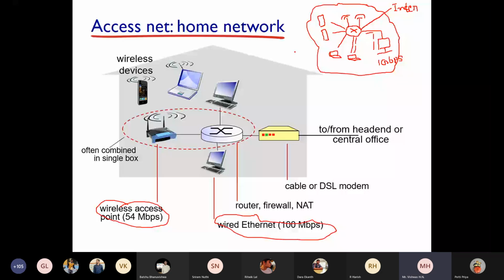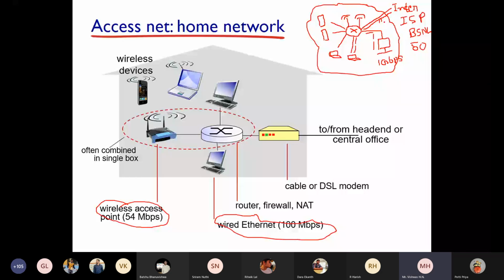But this data, when it comes to this router, has to go to the internet, to a Google server. There comes the part of the ISP, Internet Service Provider. So say for example, you are connected to the BSNL Internet Service Provider. You are paying them for, say, a 50 Mbps link. This is the 50 Mbps link for which you are paying.